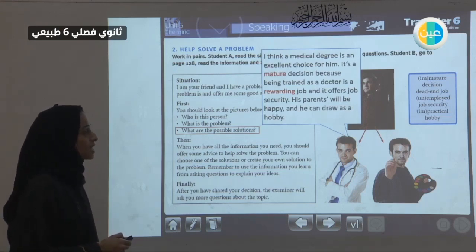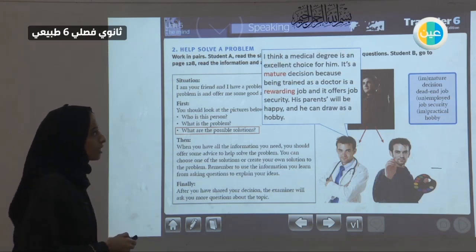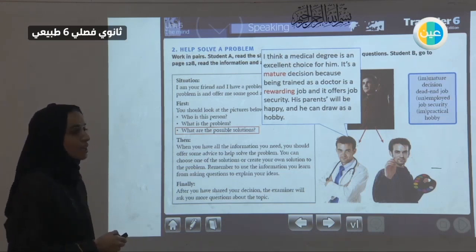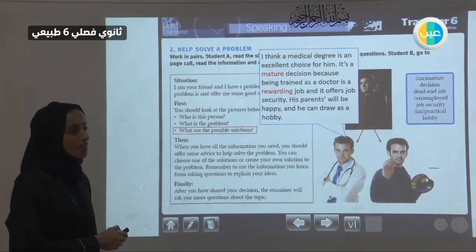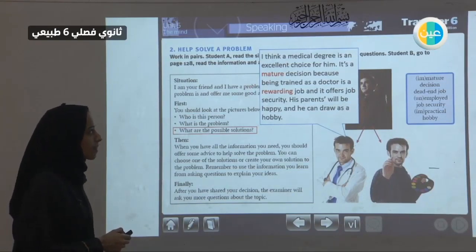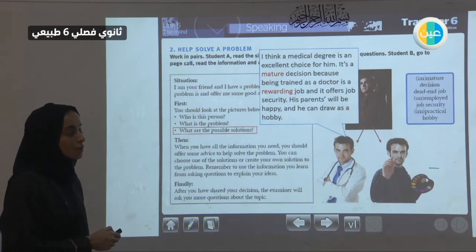I think a medical degree, so to be a doctor, is an excellent choice. It's a good idea to be a doctor. It is a mature decision. What is mature? To be an old person, not a child. You will decide something that would be good for your future. You are old enough to make a decision, because being trained as a doctor is a rewarding job.